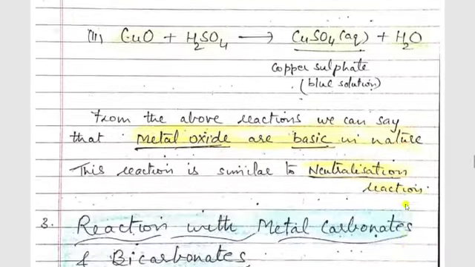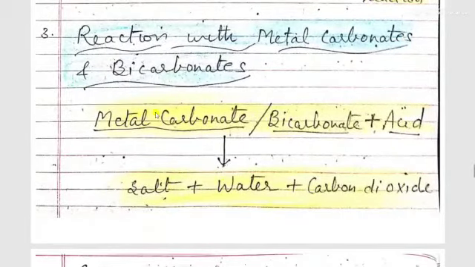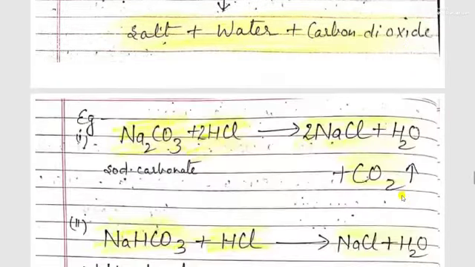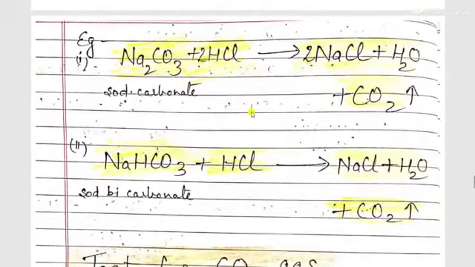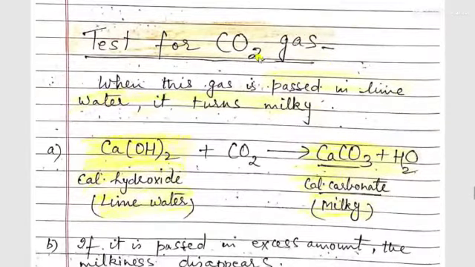Third reaction is reaction with metal carbonates and bicarbonates. When acid reacts with metal carbonates and bicarbonates, it forms salt, water and carbon dioxide because carbonates are decomposed by any acid. Examples: Na2CO3 or NaHCO3 plus HCl gives NaCl plus H2O plus CO2. Test for carbon dioxide. Carbon dioxide is also a colorless, odorless gas. Now, how do we test for this gas?